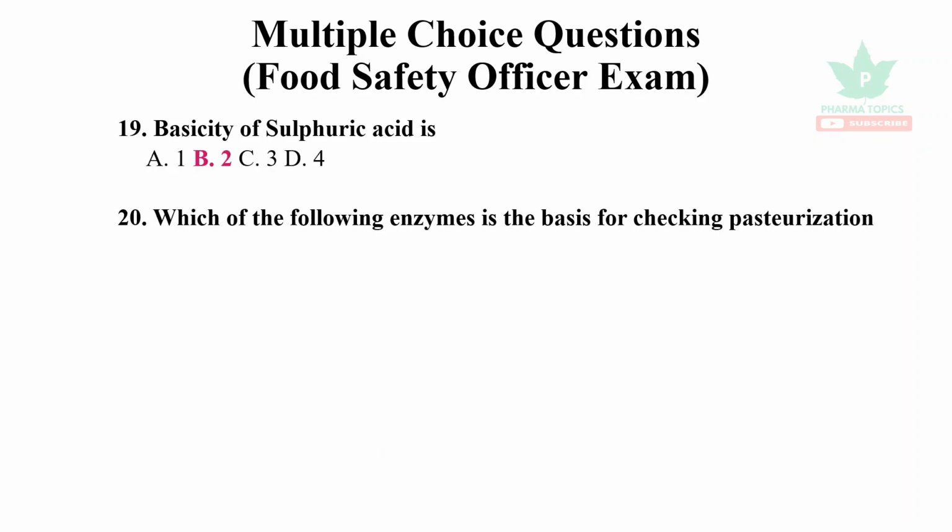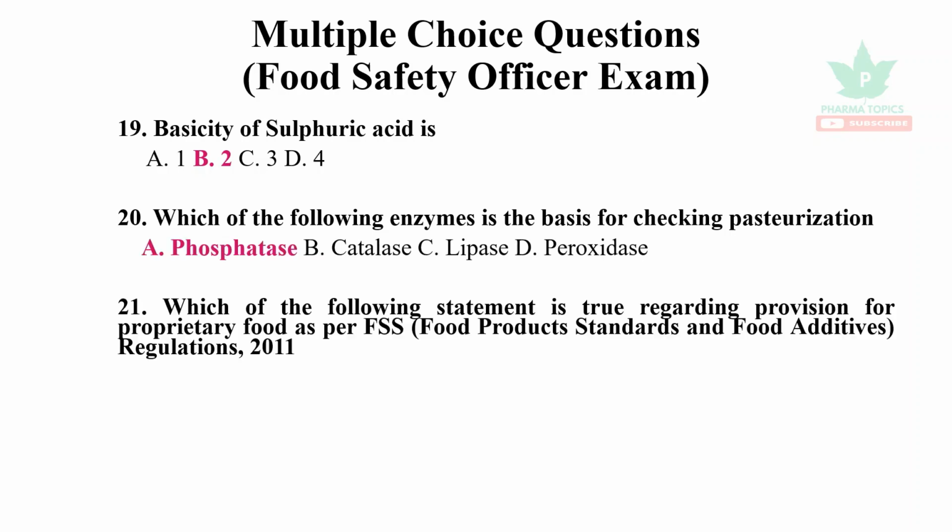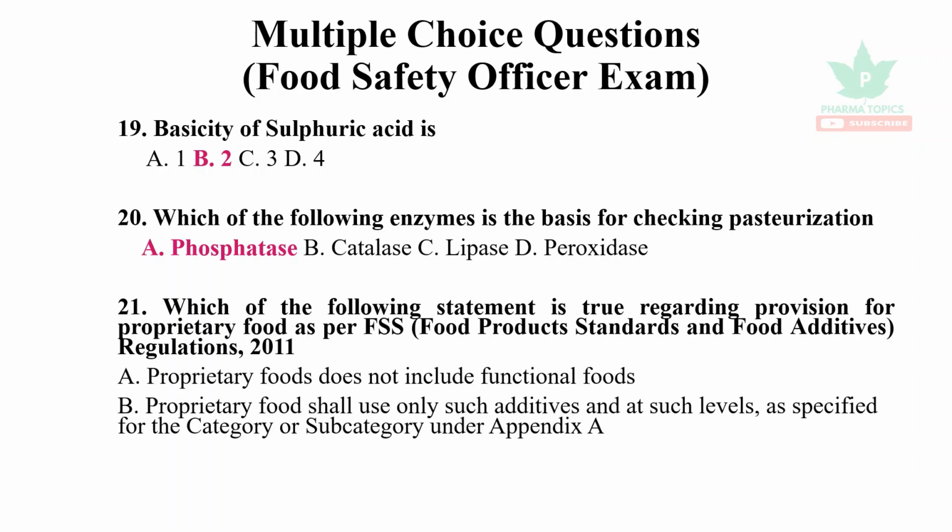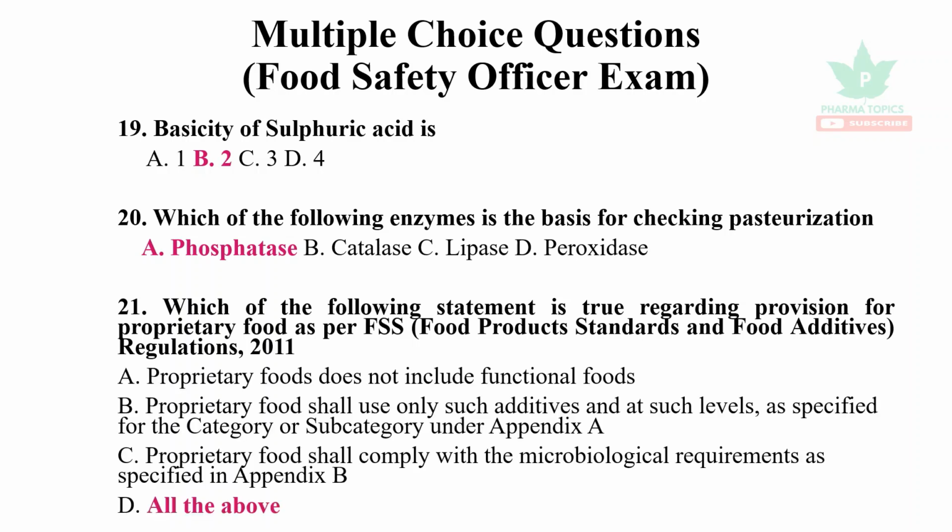The enzyme essential for checking pasteurization is phosphatase. Which of the following statements is true regarding the provision for proprietary food as per the Food Products Standards and Food Additives Regulations 2011? The proprietary foods should not contain functional foods.